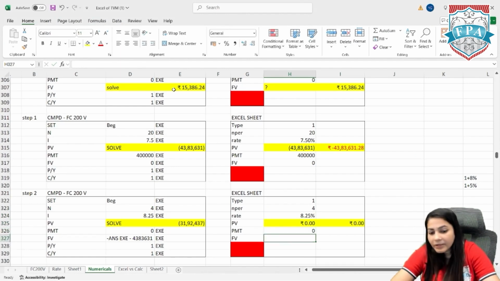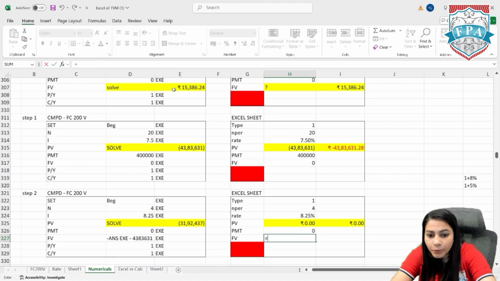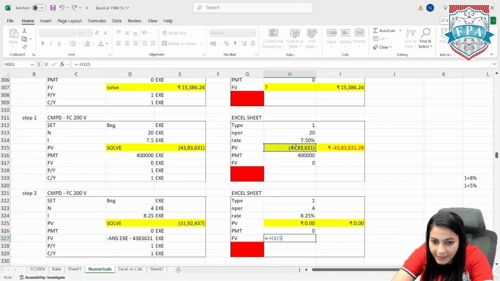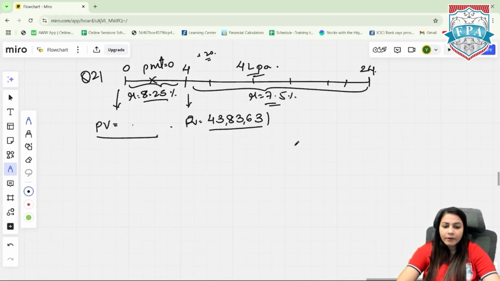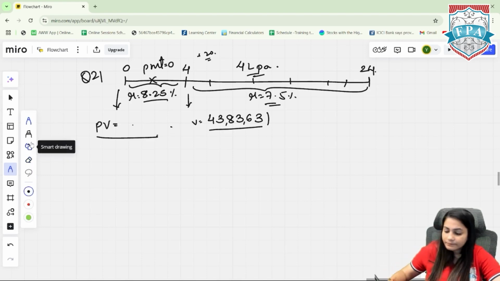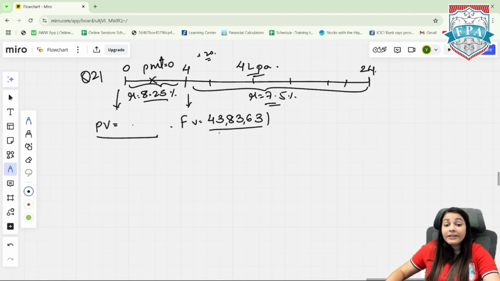Here there is no PMT in the first 4 years and you just need to put equal to minus and select this 43 lakhs. 43 lakhs is my future value at the fourth year. This is my future value and not my PV. So just mention there as FV. I need 43 lakhs at the fourth year. How much to be invested today?